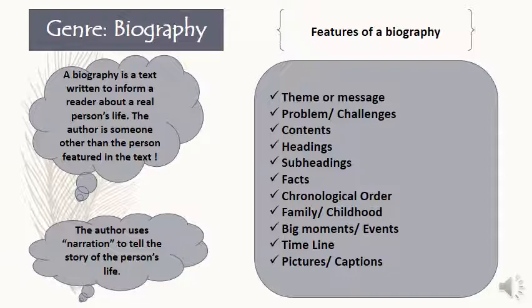There are some features and elements of a biography, such as the theme or message. Maybe the theme or the message that this person, the famous person we are talking about, gives or sends to people, the problem and the challenges this person faced, the contents, the headings and subheadings, facts, because of course we are using real information. Chronological order, which is very important because of course we are using dates, and we are using time.